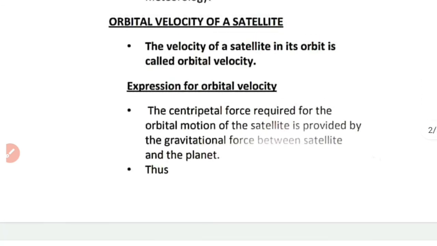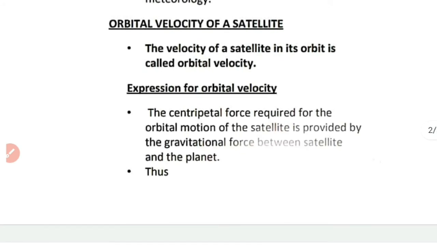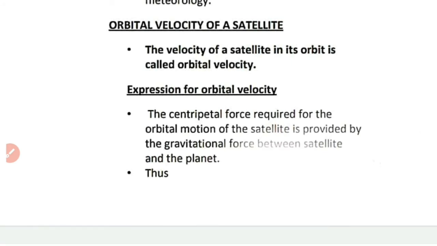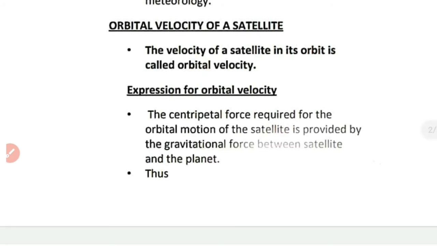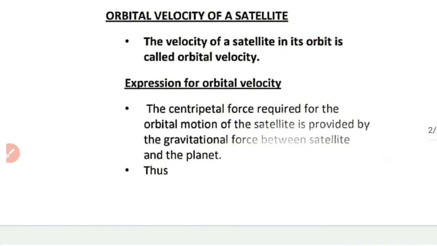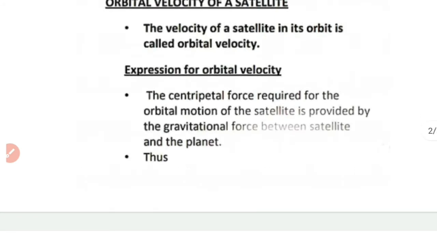So what do you mean by orbital velocity of a satellite? The velocity of a satellite in its orbit is called orbital velocity. So what is meant by orbit? Orbit is the path followed by the satellite around the planet. So the path followed by the satellite around Earth, we call it orbit. And the velocity with which the satellite revolves around Earth, we call it orbital velocity.